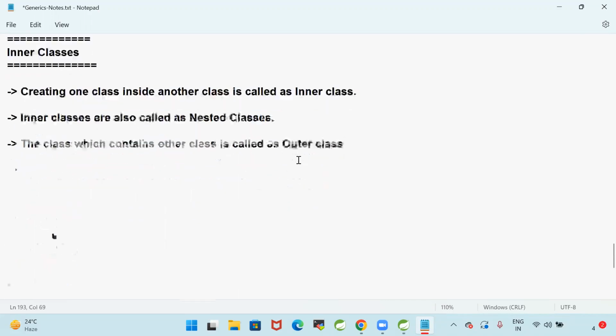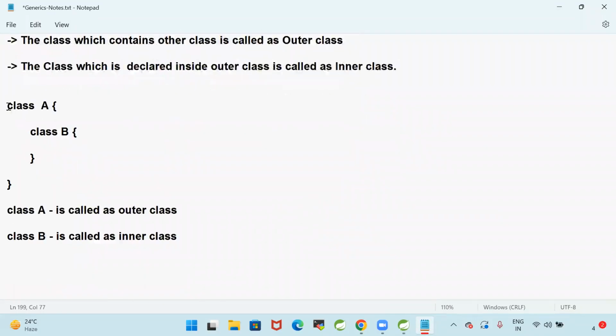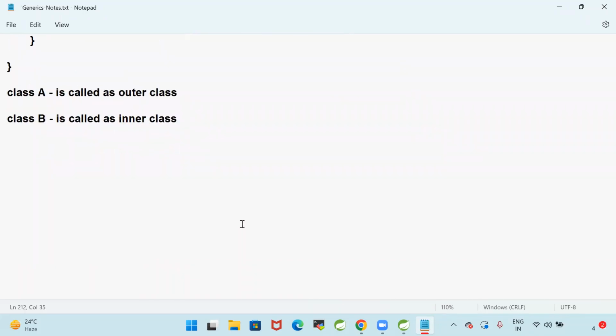Inner classes are also called nested classes. The class which contains another class is called the outer class. The class which is declared inside the outer class is called the inner class. So here I'm taking class A, and inside class A, I'm taking a class B. Class A is called the outer class. Class B is called the inner class because class B is declared inside class A.